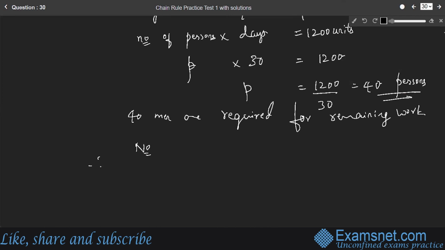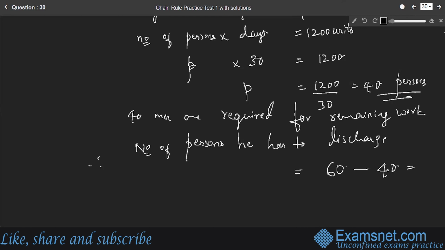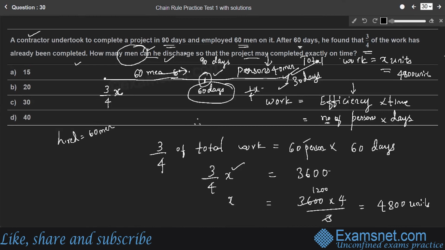Therefore, the number of persons he has to discharge is equal to: already 60 men are working, and he needs only 40, therefore he has to discharge 20 men, right? Therefore the work completes exactly on time, right? Therefore option B is the right answer.